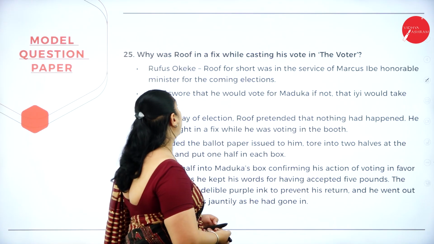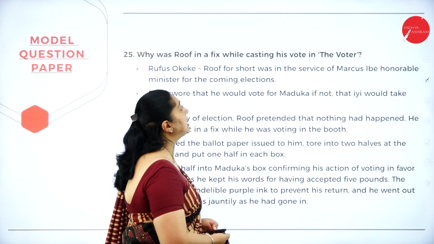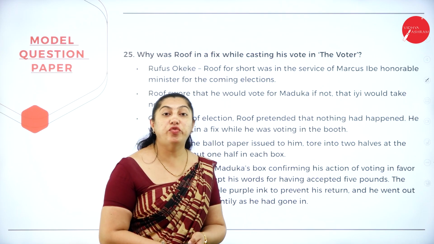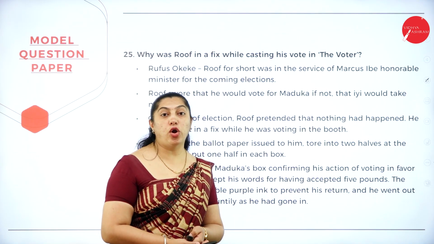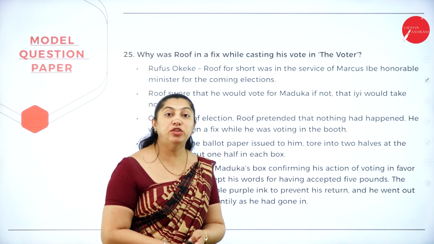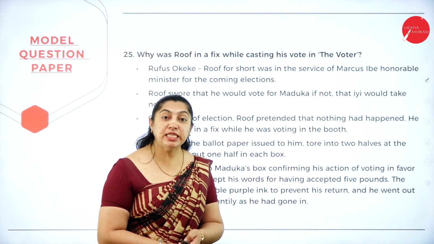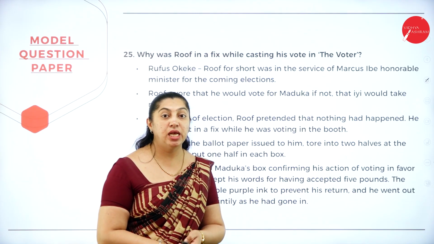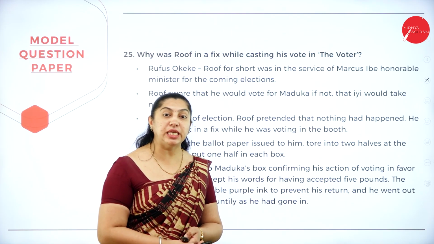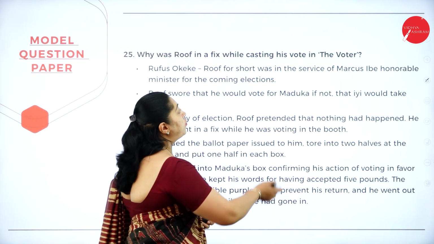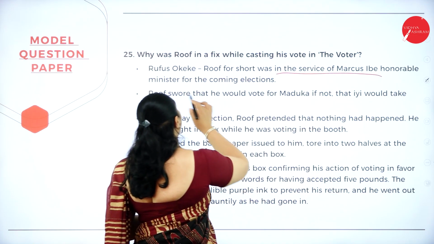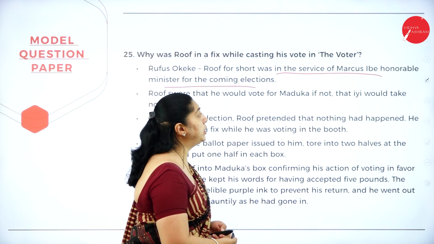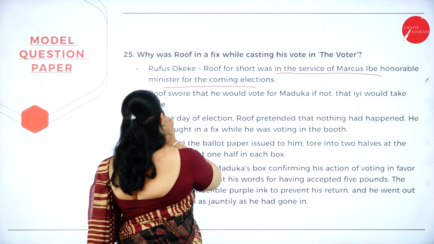Question number 25. Why was Roof in a fix while casting his vote in the election? So Roof is known as Rufus Okeke, and in short he is called Roof. He was a bicycle repair apprentice and he had done campaigning for three levels, that is village, local and national levels. He was a very good campaigner for Marcus Ibe. Roof was in the service of Marcus Ibe, Honorable Minister for the upcoming election. Roof saw that he would vote for Maduka. If not, the eye would take note.